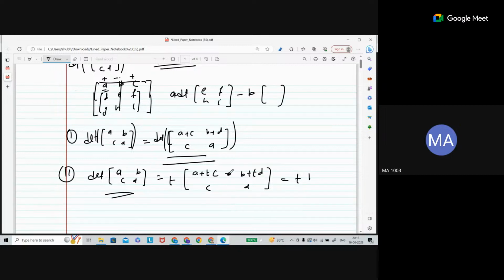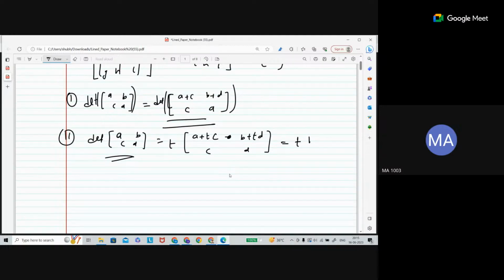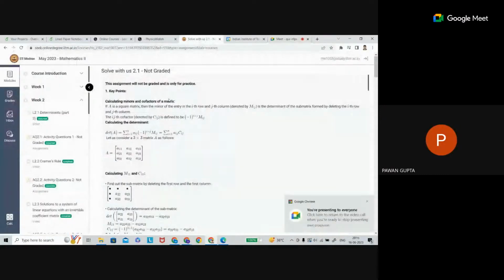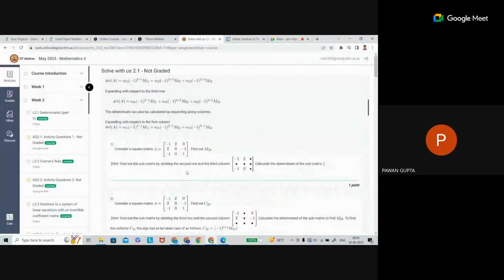And the third is, what is the third one? Let me open it. Multiplying a row by t, and swapping of rows or columns.